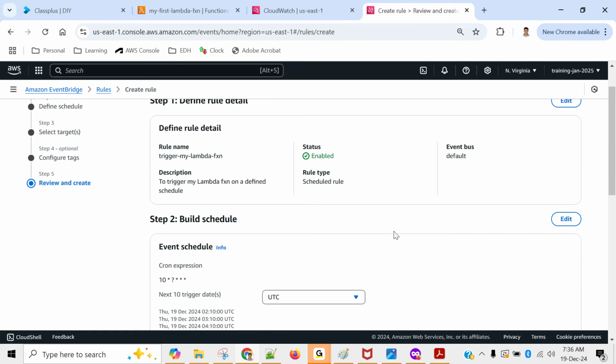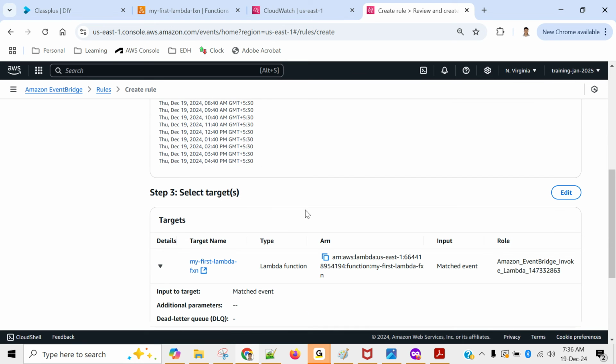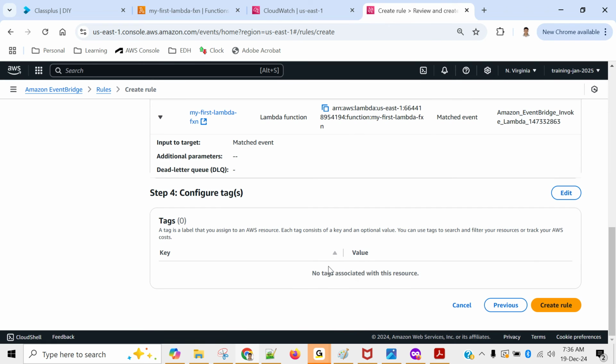You can quickly review. So trigger my Lambda, enabled, and this is my schedule. This is as per UTC. You change it to local to understand in a better way. 7:40, 4 minutes from now. And this is my target, my Lambda function. This is the ARN, and all these things are good. That's all.